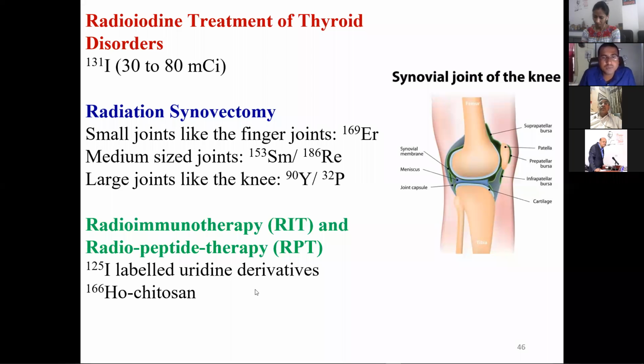Apart from that, it can be used for radioimmunotherapy also, radiopeptide therapy also. So all these things come under the therapy purpose.